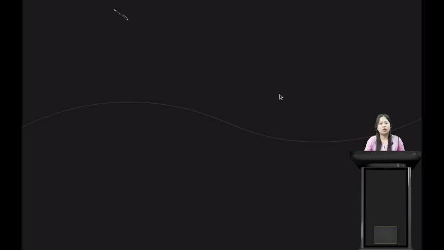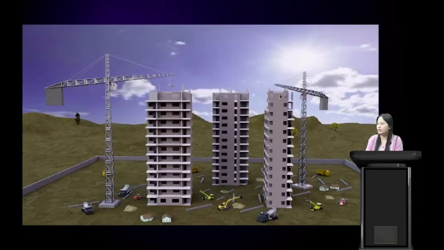So today we will begin with a new chapter. So let us see. So what do we see here, students? We see here construction is going on. Yes, tall buildings are going up. Now, to build a very tall building, it is very difficult to carry the building materials to the top. During the construction, the workers make use of this crane to carry up the heavy materials from the ground to the top floor.